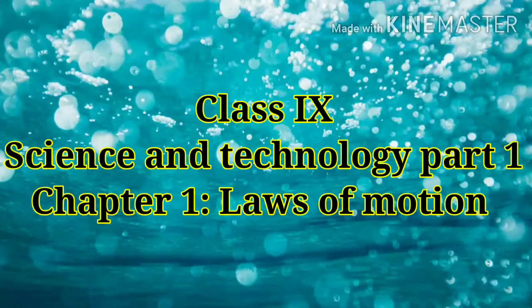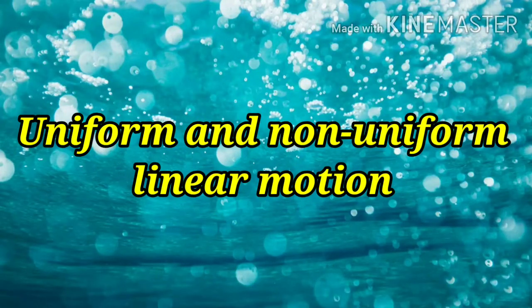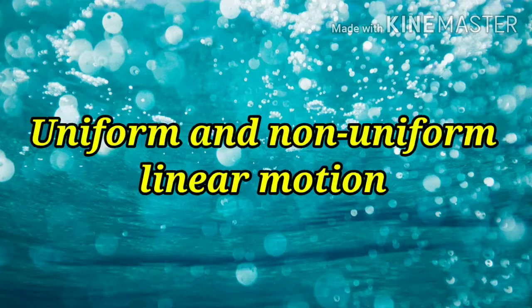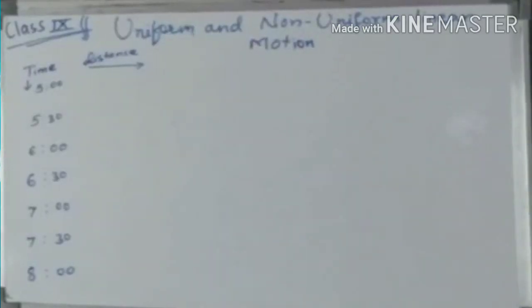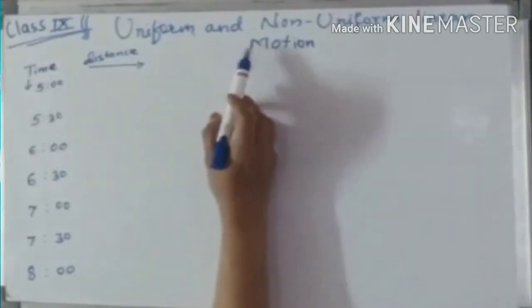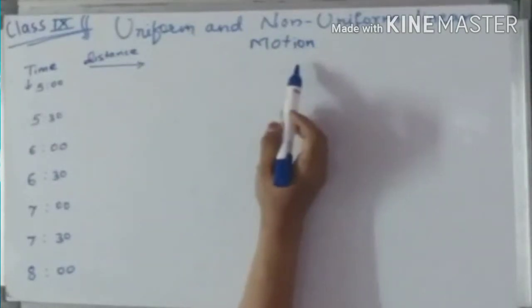Class 9 Science and Technology Part 1, Chapter 1: Laws of Motion. Subtopic: Uniform and Non-Uniform Linear Motion. So today we are going to learn about uniform and non-uniform linear motion.